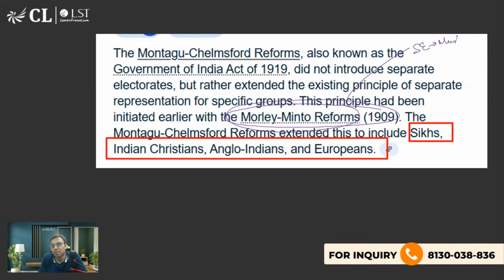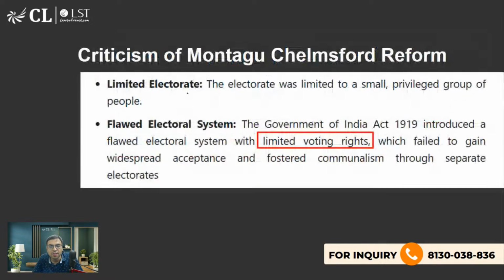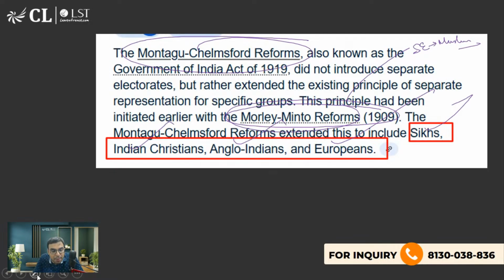ठीक है. Now, one more thing जो मैंने आपको बताया कि Morley Minto reforms brought separate electorates for Muslims, and then Montagu Chelmsford Reform expanded to Sikh, Indian Christians, Anglo-Indians, and Europeans. Okay, that is what you should be knowing about. ठीक है, और मैंने आपको बताया इसके बाद which law actually gave separate electorates to depressed classes.